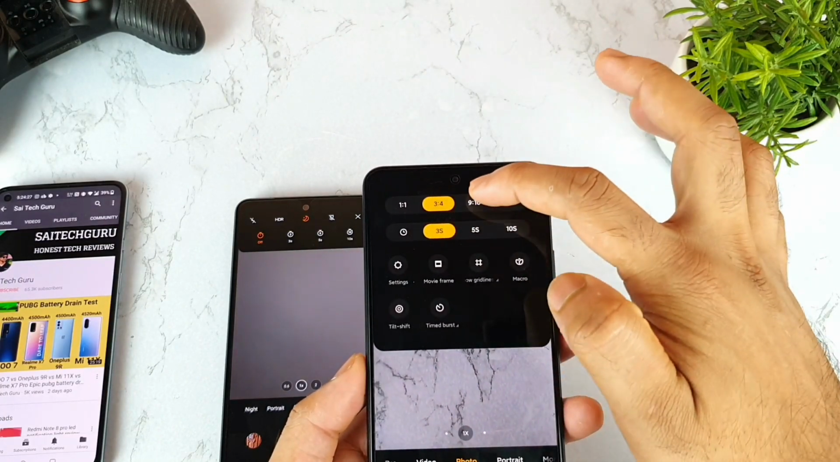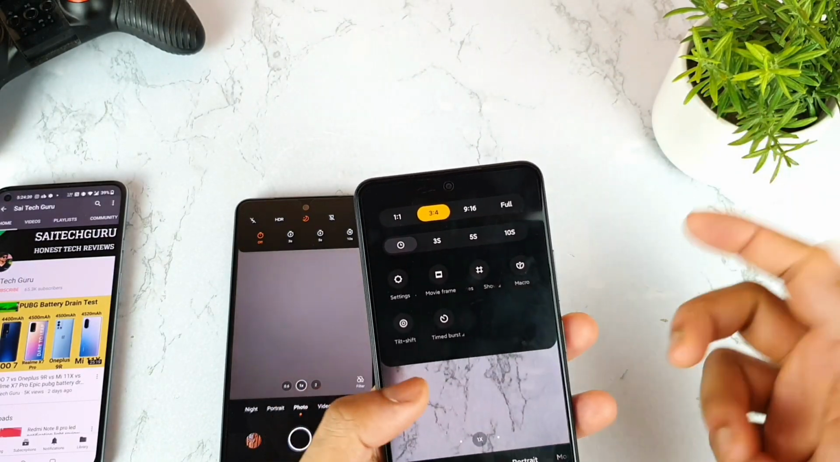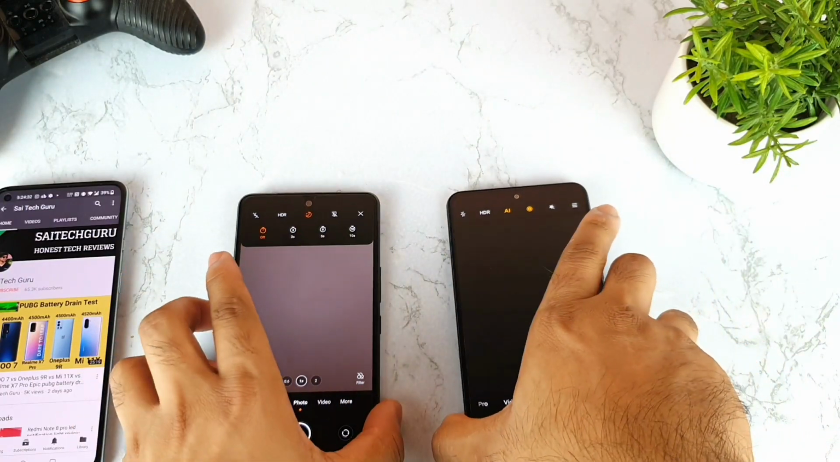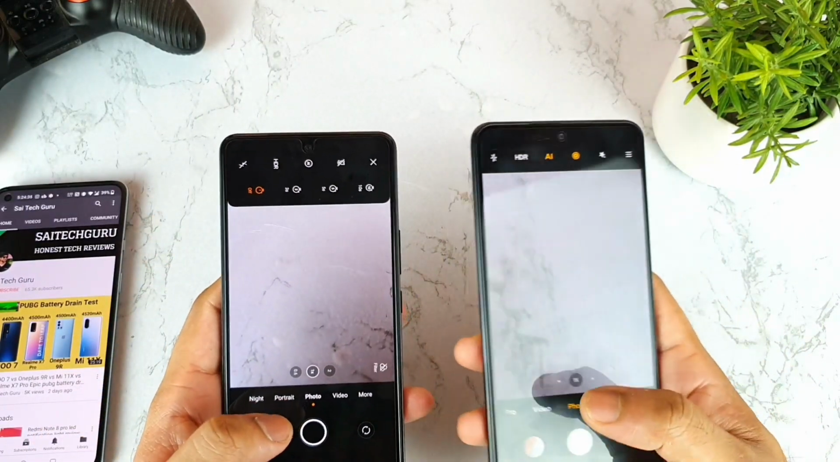And if you want to select the ratio, you can just select the ratio, no need to go in inner options. That is what I did like in this MI11X device. And next, let's move to the video.